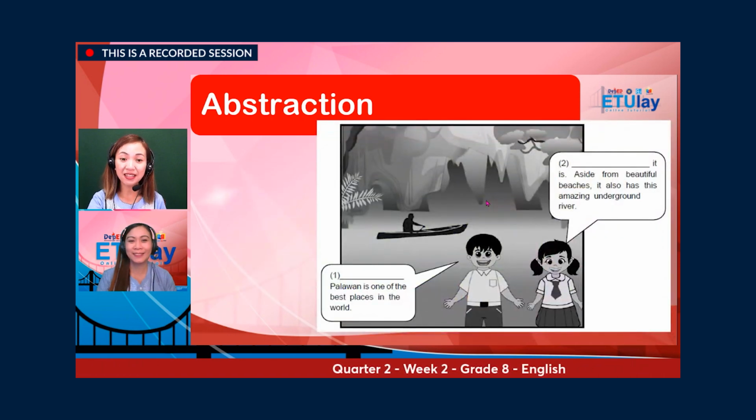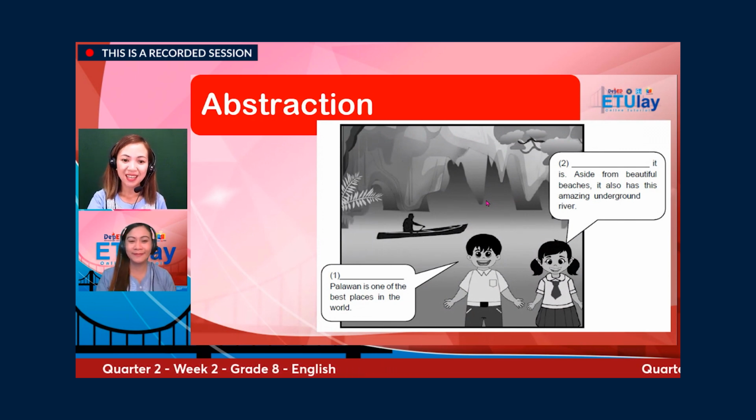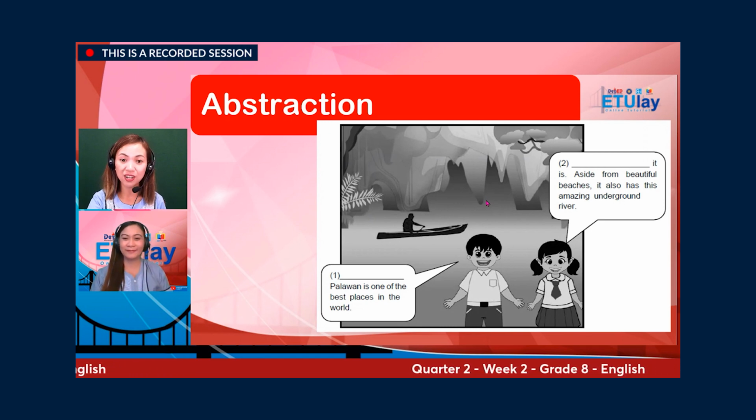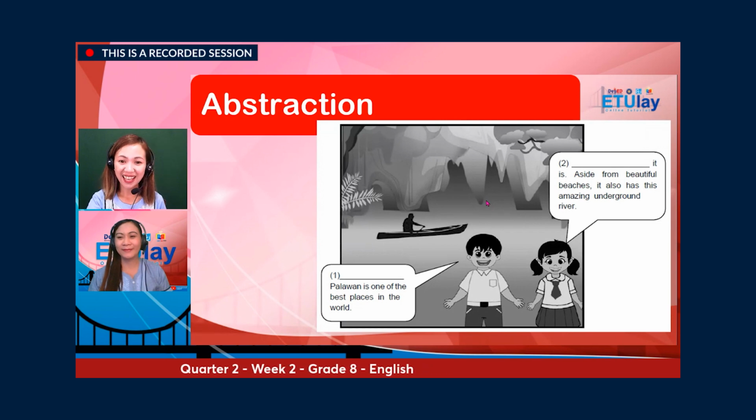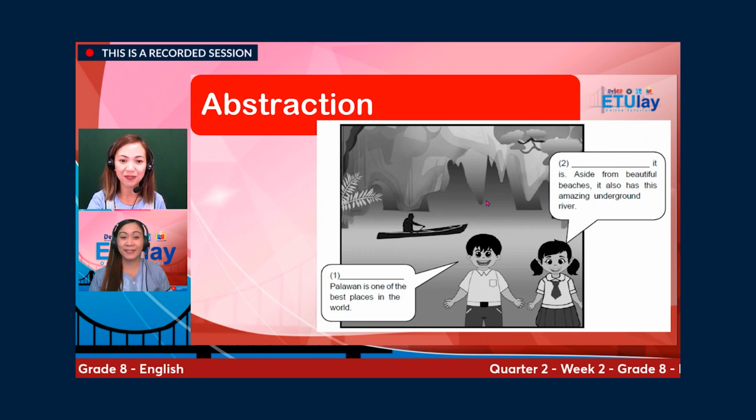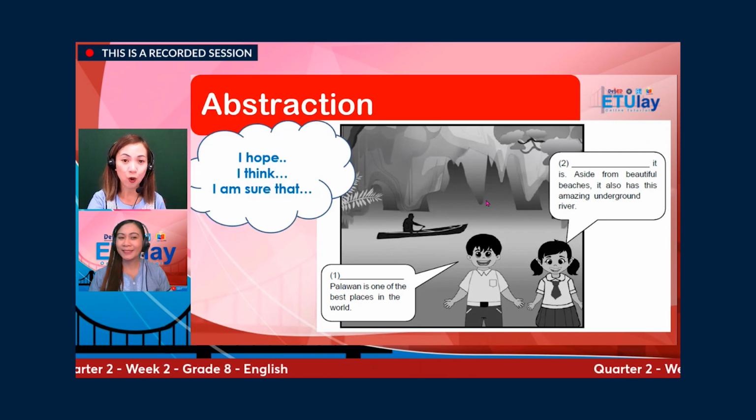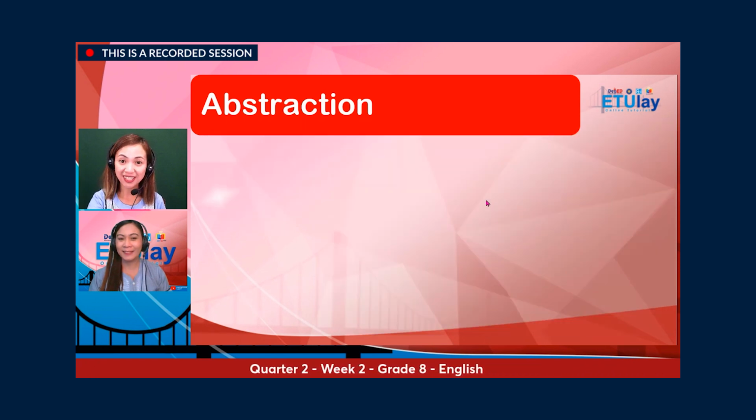We have here a dialogue between a boy and a girl. Blank, Palawan is one of the best places in the world. Blank, it is. Aside from beautiful beaches, it also has this amazing underground river. And these are the choices for your answers: I hope, I think, I am sure that. What are your answers?